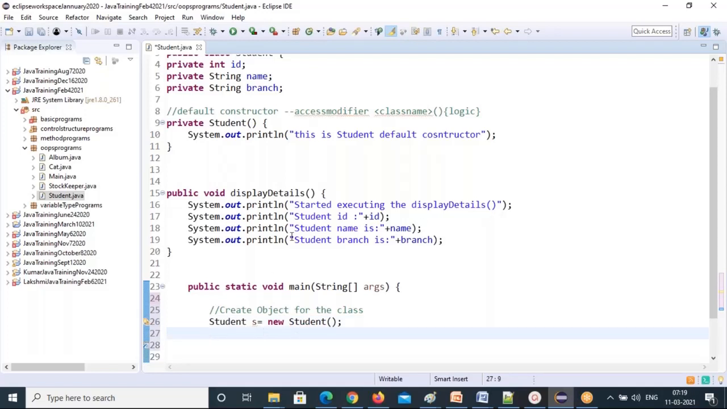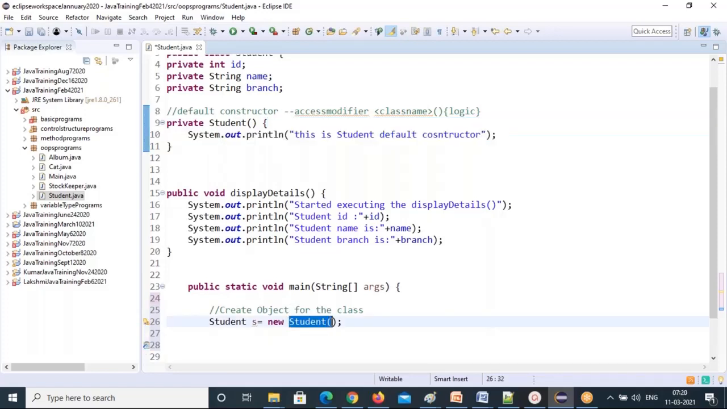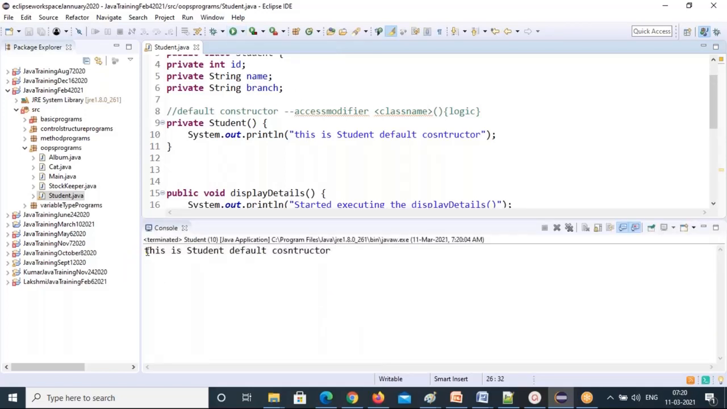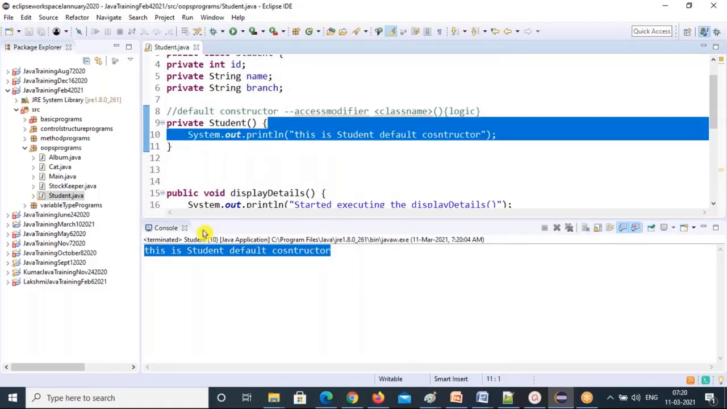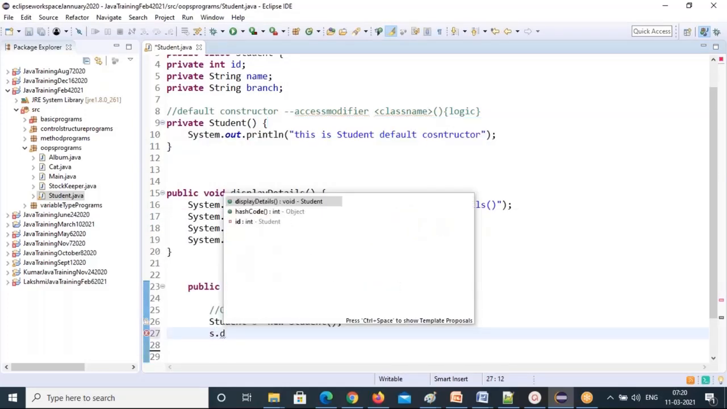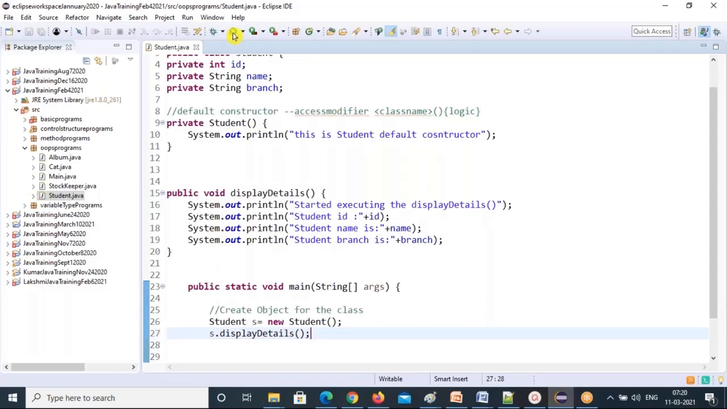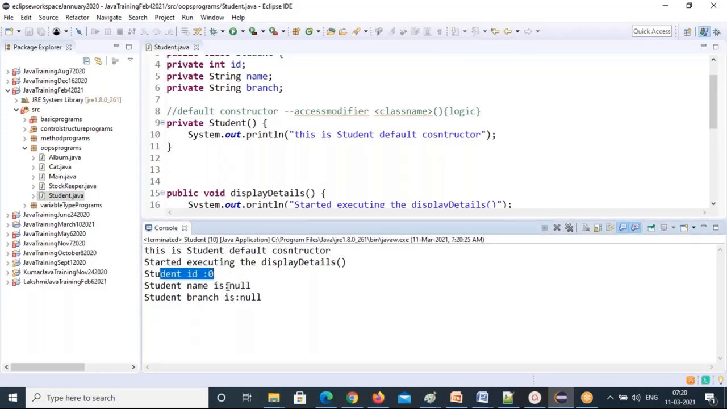Now see that I'm not going to call anything. This constructor part is going to execute automatically because you already called the constructor here. That's why the constructor part will be invoked automatically. You don't need to call it explicitly. This part is available in the default constructor, inside. It's executed automatically. Now with this object reference, call the displayDetails method. What are the values of ID, name, branch? Student ID is 0, student name is null, student branch is null.